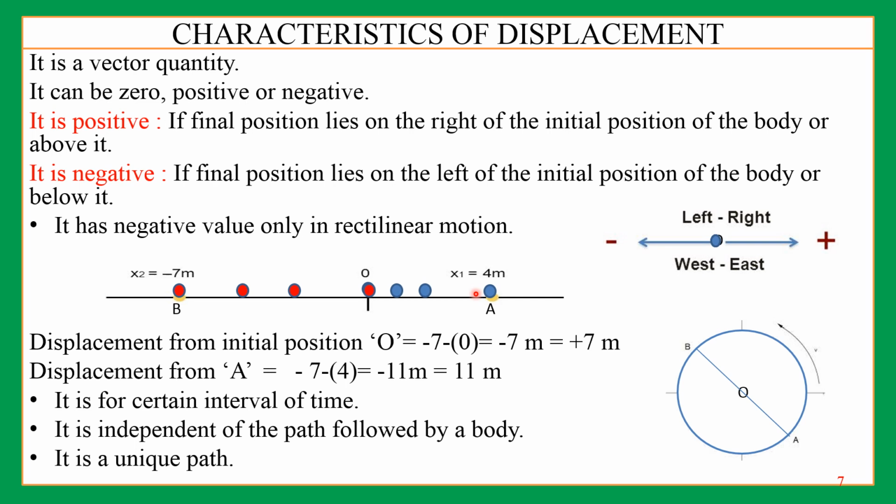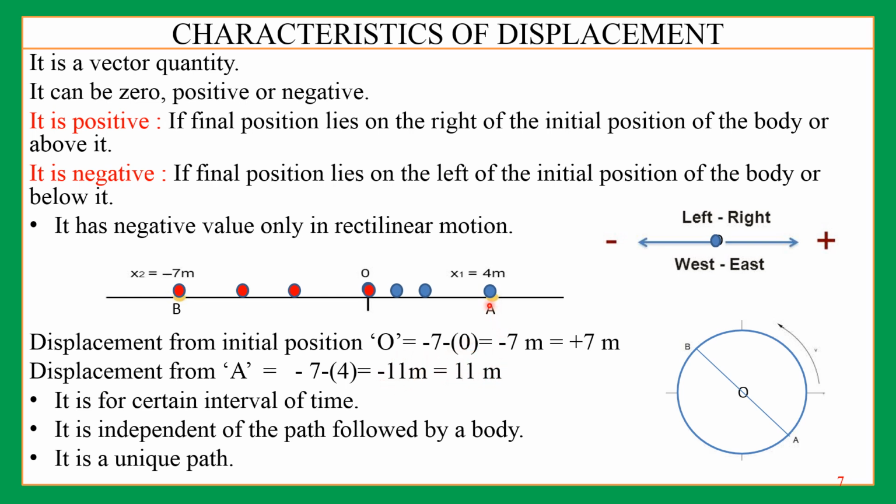Now in the second case, when you were here, and what was your displacement when you come back to this point B? The final position is -7 minus the initial position, which is 4, so -7 minus 4 comes out to be -11. So -11 is showing that you are on the left. Here minus means left, and the absolute value of -11 is +11 meter